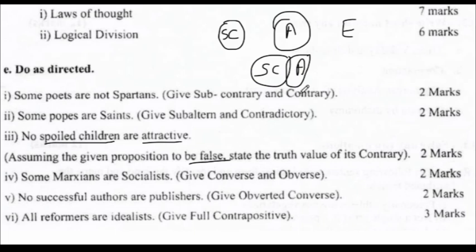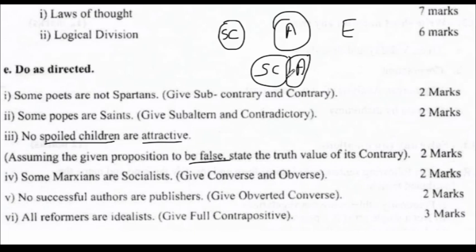Now if there was no overlap, then this is valid, this is true. But because it's stated here that it is false, there is an overlap. Now if there is an overlap, this makes the universal affirmative A proposition also invalid.